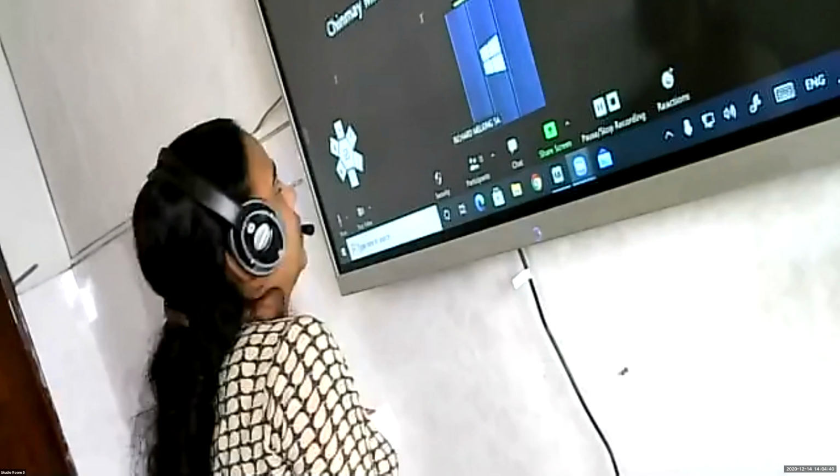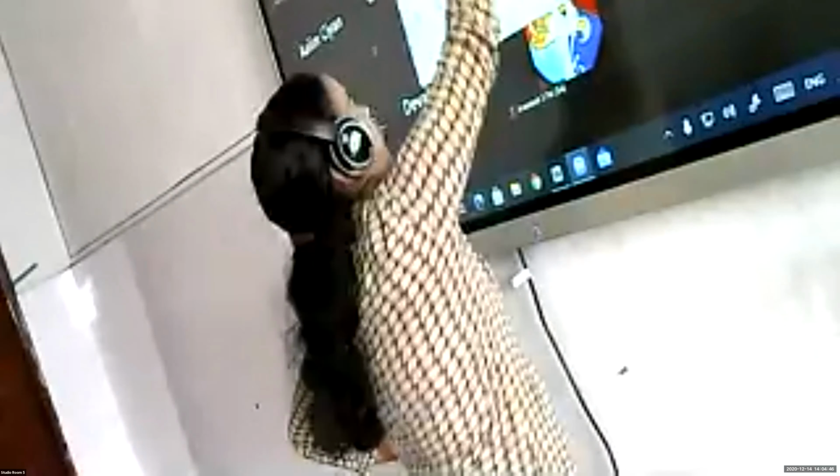Ma'am, participants are 4. Yeah, let the children join. All are here. Maybe some children are joining in board 7 like last time. Ma'am, board 4 and board 7.